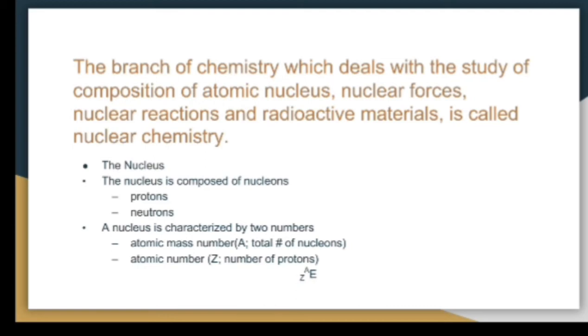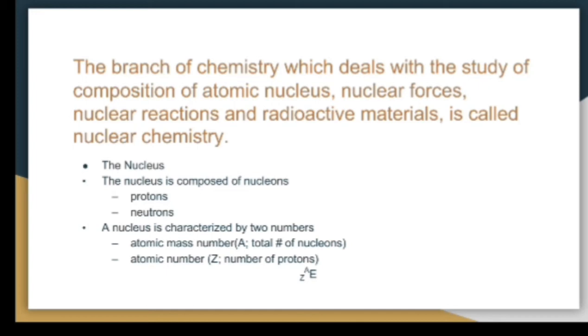I hope you understand that it is the branch of chemistry in which we will be studying all the phenomena related to the atom and its nucleus. The nucleus is composed of nucleons, that is, protons and neutrons. The nucleus is characterized by two numbers, the atomic mass number and the atomic number. The atomic mass number A is denoted at the top of the element, and at the bottom Z is denoted.